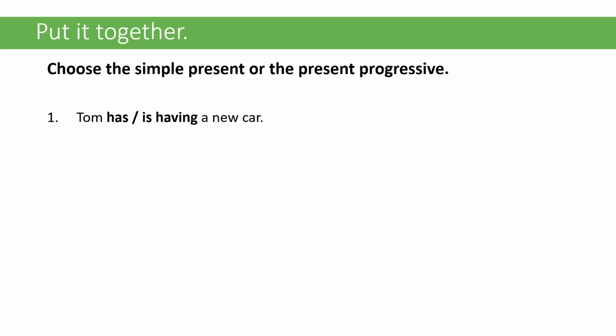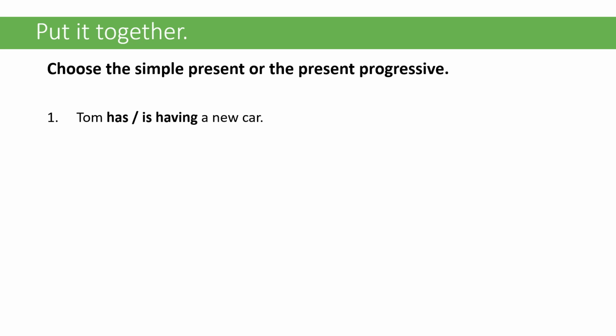So let's take a look at these ones. Again, we're comparing the simple present and the present progressive. We need to keep in mind a couple of different things. One thing, in these examples, we want to differentiate between the action form and the non-action form of the verb. So in this one, we have have. So have, when it means ownership, is a non-action verb.